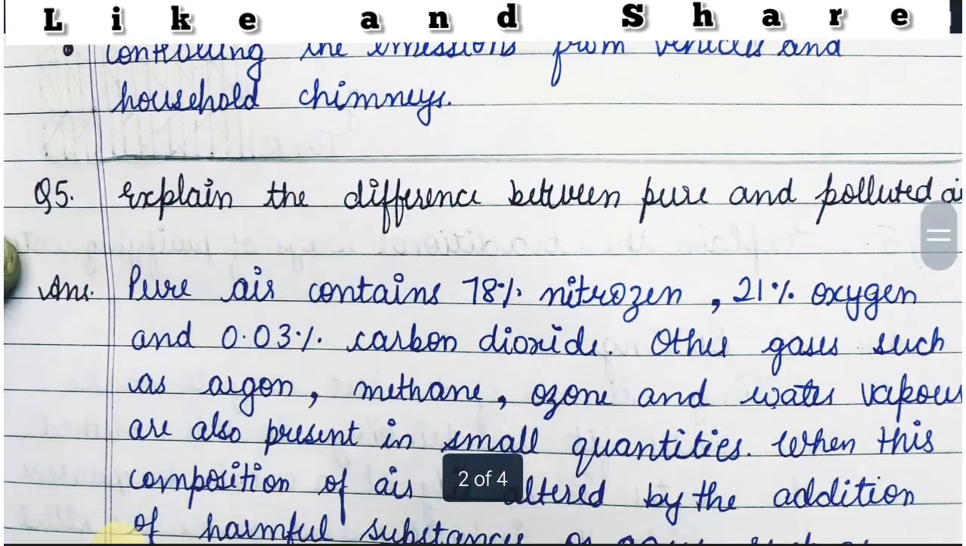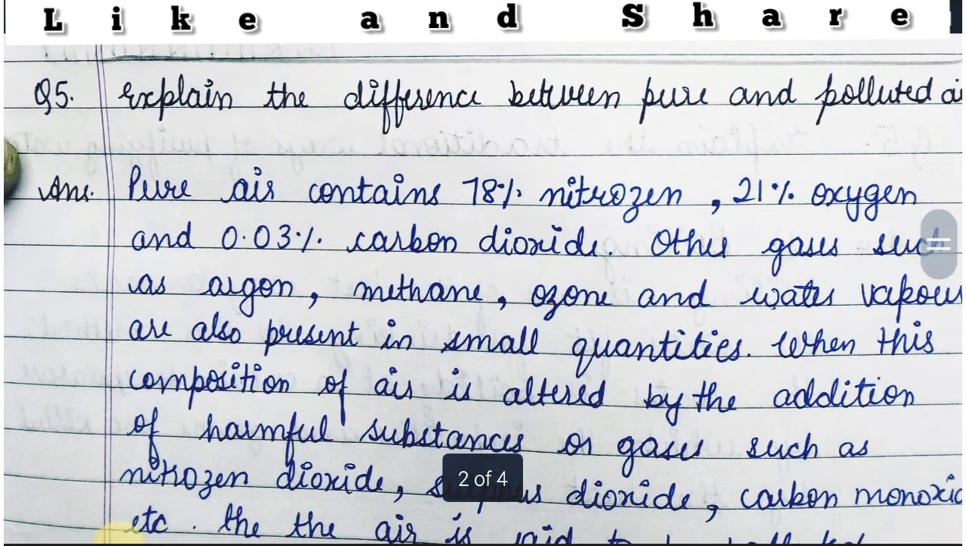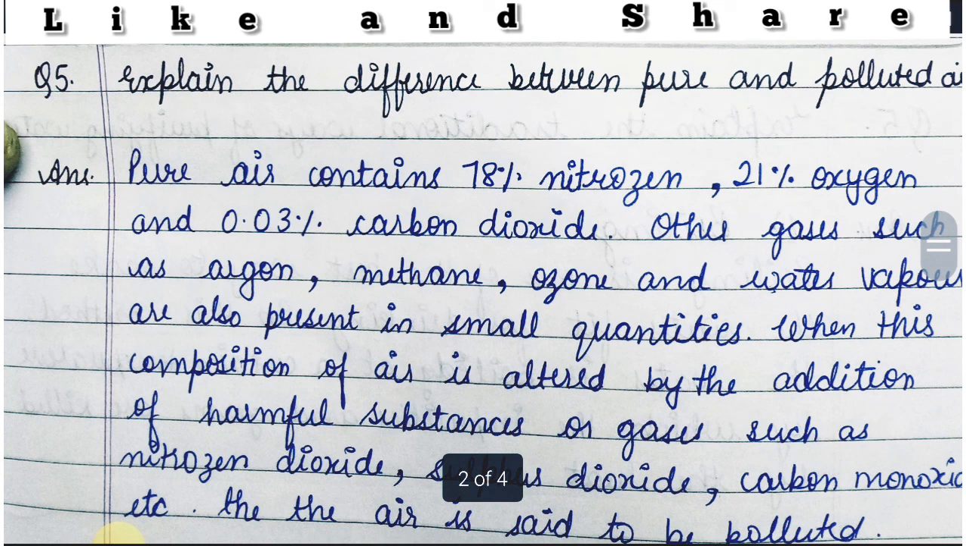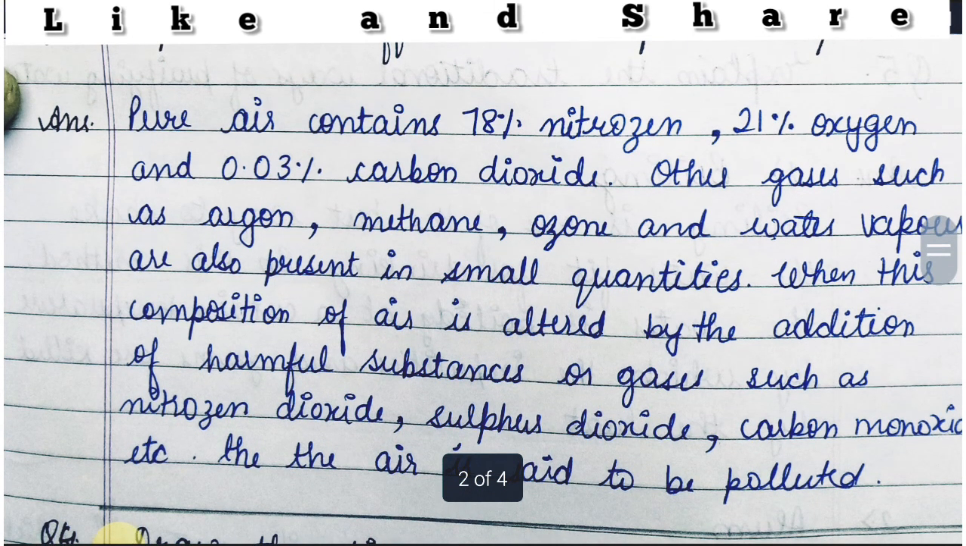Now friends, let's move towards our fifth question. The next question is: explain the difference between pure and polluted air. So in this question we have to tell the difference between pure and polluted air. Okay friends, so our answer will be that pure air contains 75% of nitrogen, 21% of oxygen and 0.03% of carbon dioxide, and other gases such as argon, methane, ozone and water vapors are also present in small quantities.